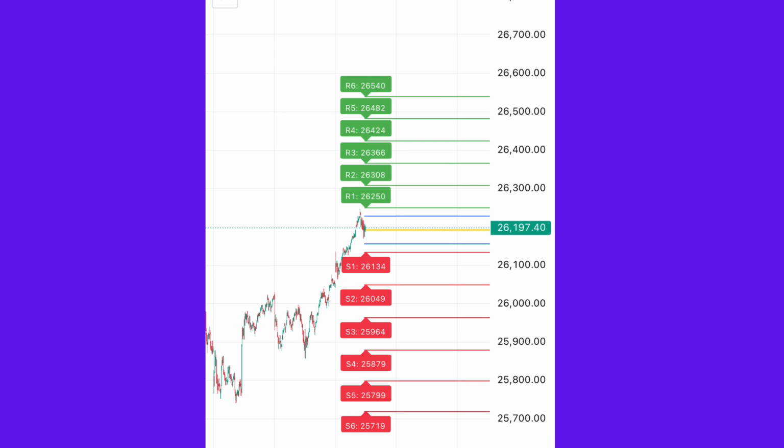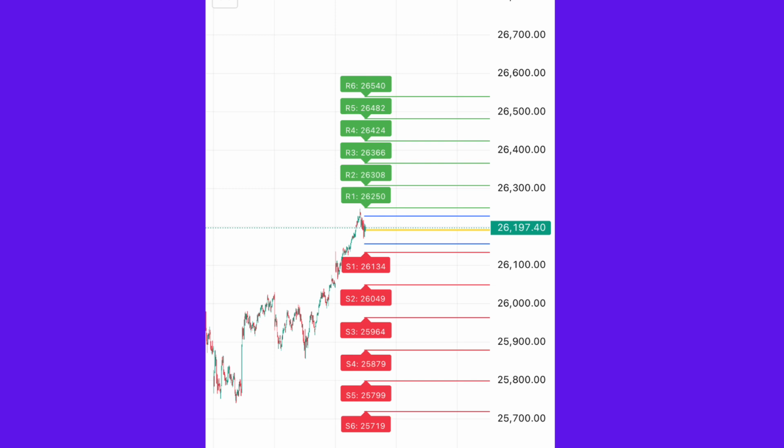Technical position of Nifty. Yesterday Nifty closed near 26,197, sitting just below R1, 26,250. With global pressure overnight, the market may struggle to reclaim R1 in the morning. If selling continues, Nifty may drift towards S1 at 26,134. So the early trend will depend on whether we stay below or reclaim 26,200.